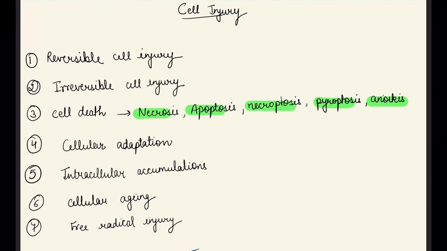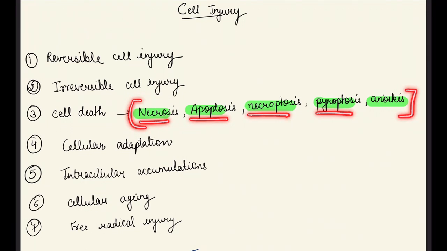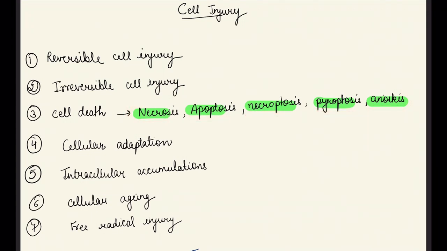So let's start. Cell injury, basically we all know there are seven types: reversible cell injury, irreversible cell injury, cell death, cellular adaptation, intracellular accumulation, cellular aging, and free radical injury. And in cell death, we know there are five types: necrosis, apoptosis, necroptosis, pyroptosis, and anoikis. So let's start doing it in detail.